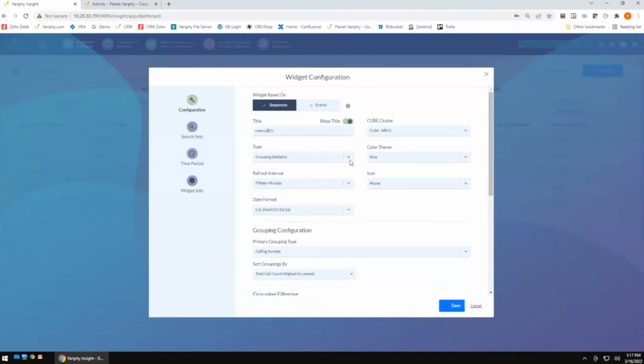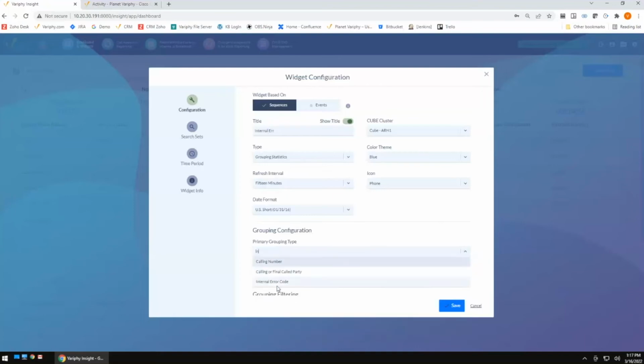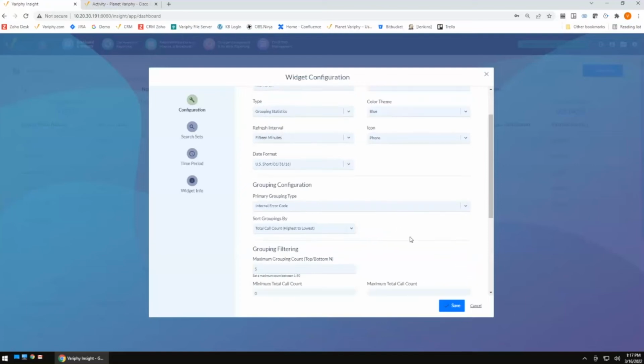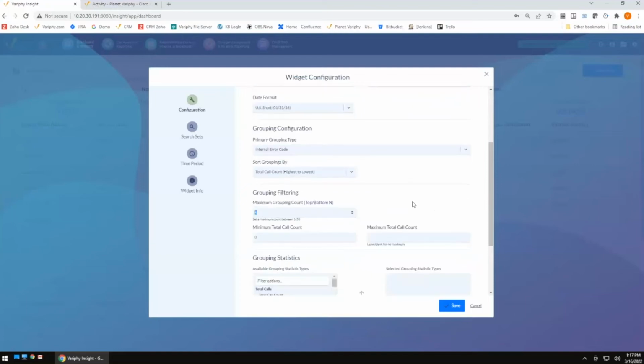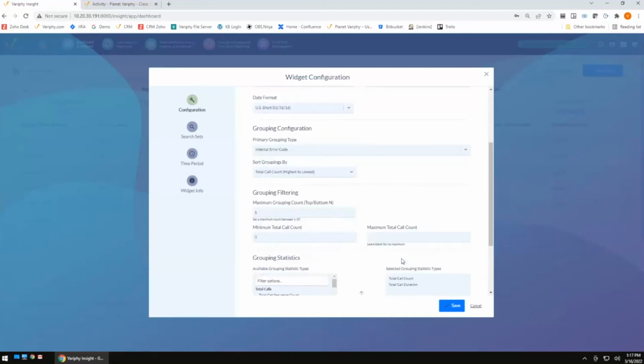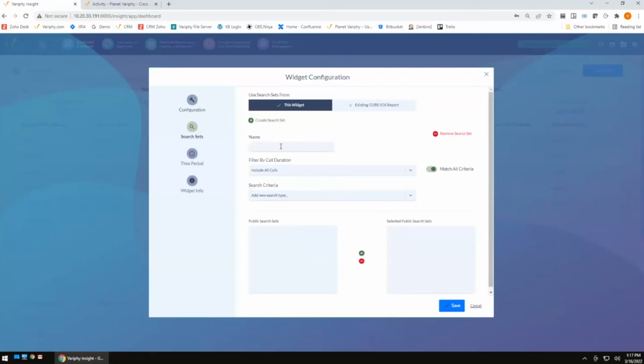So we're going to focus in on that internal error code, and I'm also going to group on that internal error code. So now what we're doing is looking at all calls that are going to have an internal error code. We'll just stick with the top 5, and I'm just going to throw a couple values in there. Now we're just going to quickly set our search. Our search is pretty straightforward. We just want calls that have internal errors.